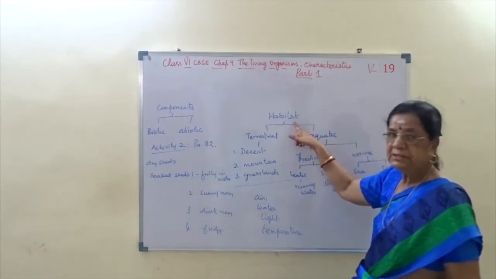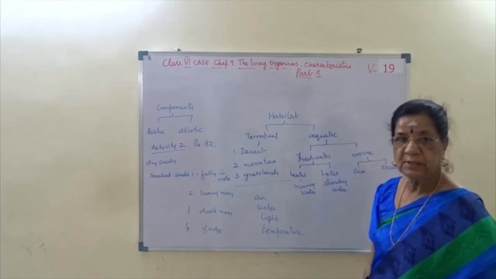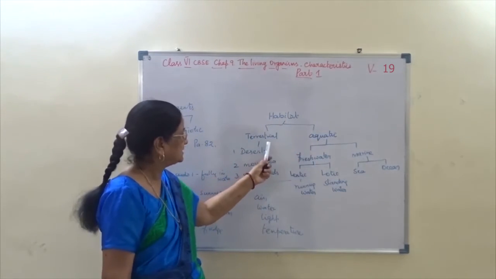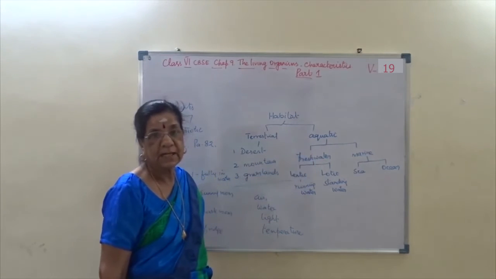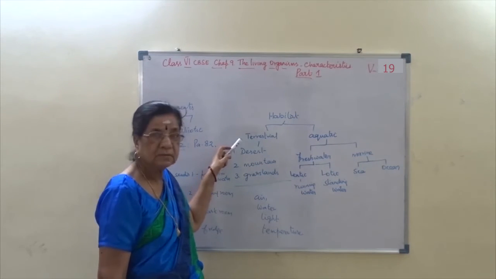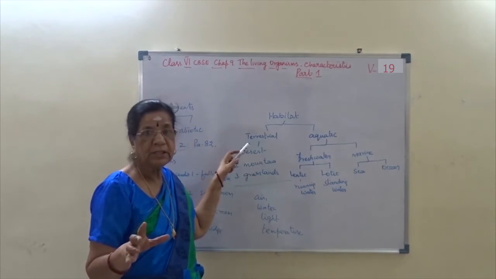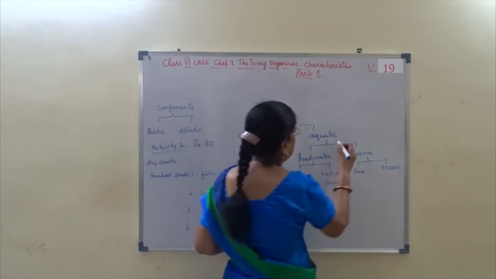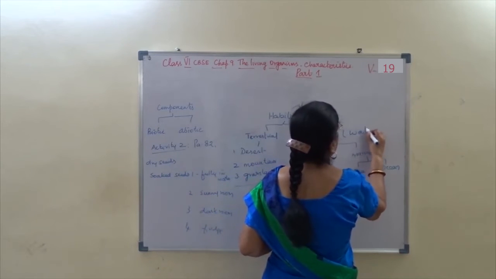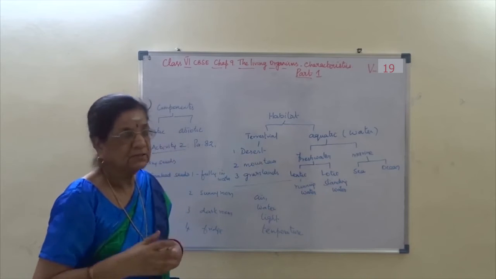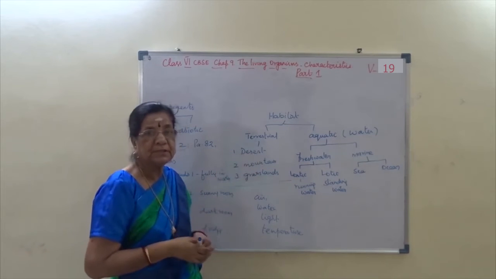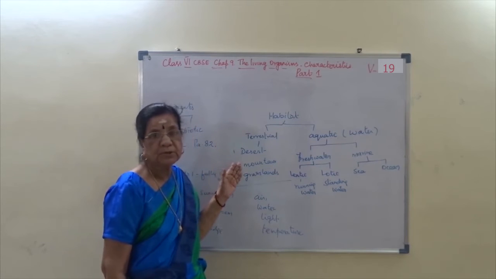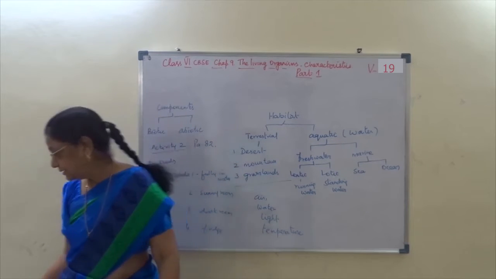Habitat is a place where living organisms live. I said that, is it not? Now this habitat is of two types, terrestrial habitat and aquatic habitat. Terrestrial habitat means living organisms living on land, whereas aquatic habitat means animals living in water. Now this terrestrial habitat is further classified into desert habitat, mountain habitat and grassland habitat.